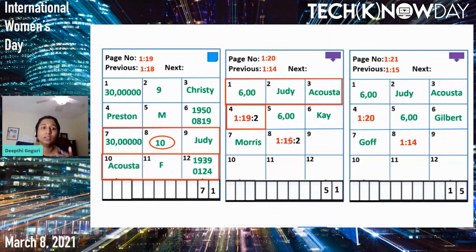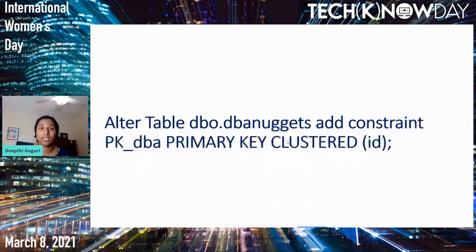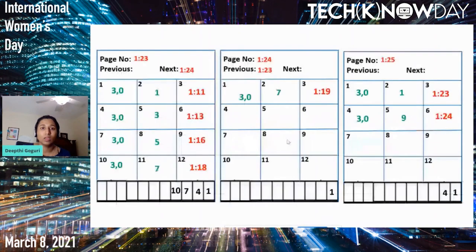Now, until now, our table is a heap table. It did not have the clustered index. Now let's go ahead and create a clustered index with an ID clustered index key on the ID column. Now, if we add a clustered index on the table, the clustered index will also have the same structure as the non-clustered index, the B-tree structure.